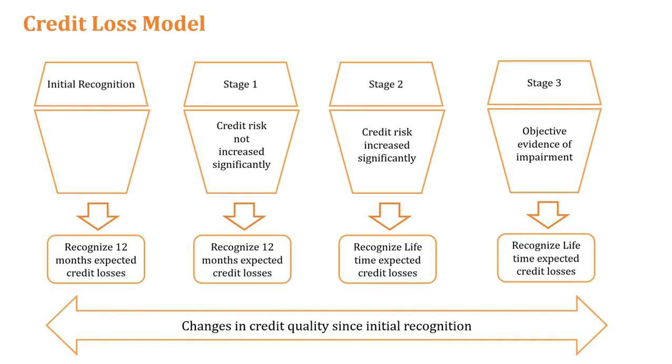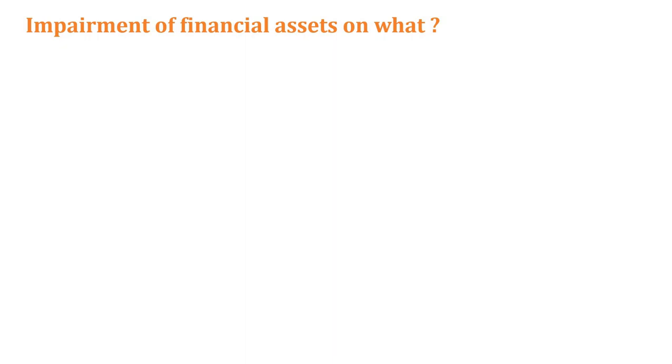Then you can identify what this table or this particular diagram says, right? Okay, so now we know that when we learn this LKAS 36 impairment of assets standard, we learn the normal impairment, right? Normal impairment standard. We calculate the carrying value of the asset. Also, we take the recoverable value of the asset. The difference we charge to the P&L. That is the basis we use for the non-financial assets.